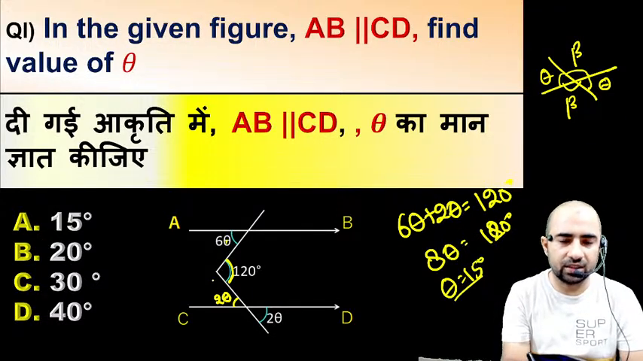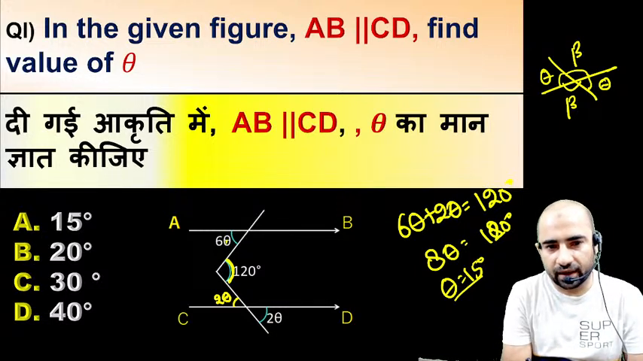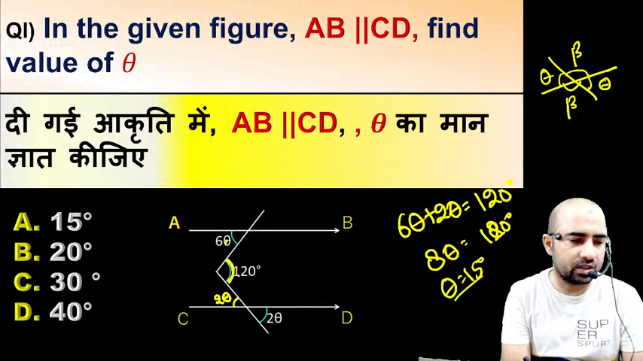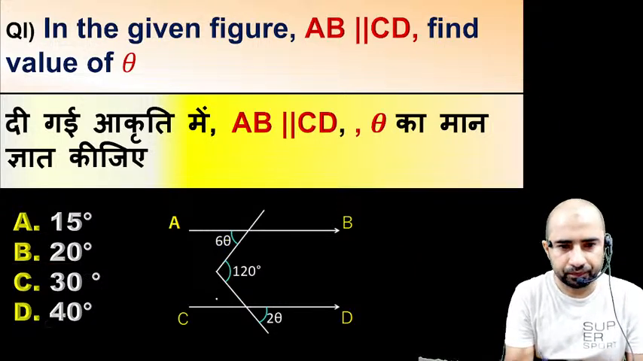Right, this is the first method. Just remember this trick. This middle angle is equal to the sum of these two small angles, this angle and this angle. Always remember. Now I will give you the solution also.